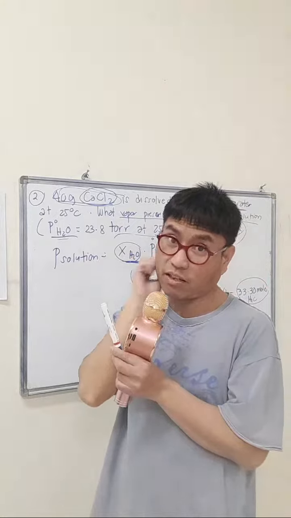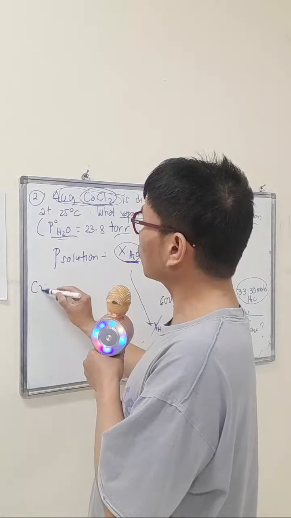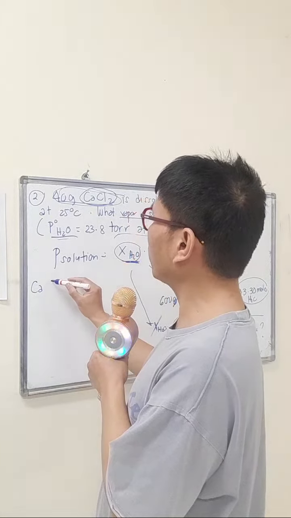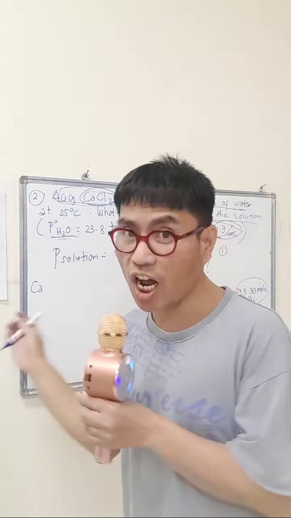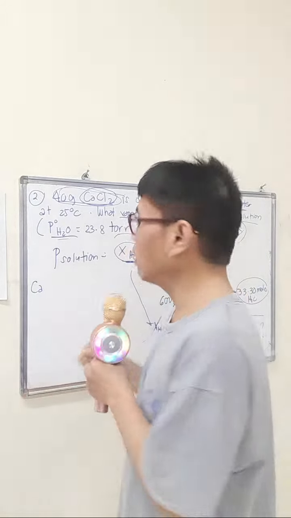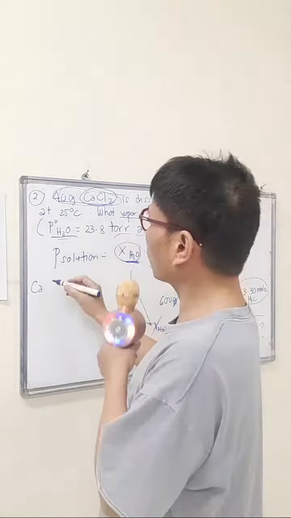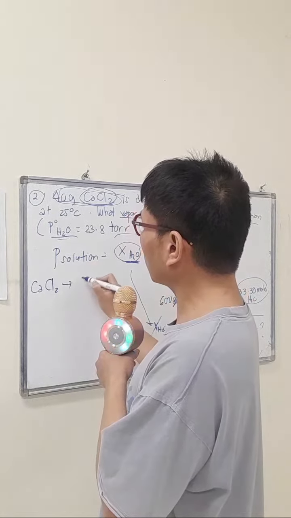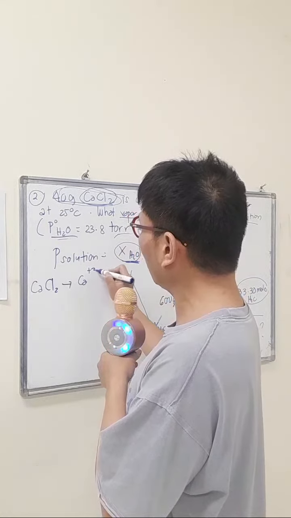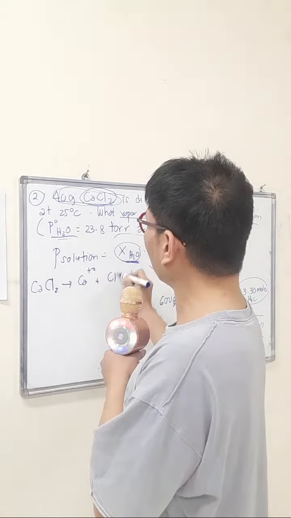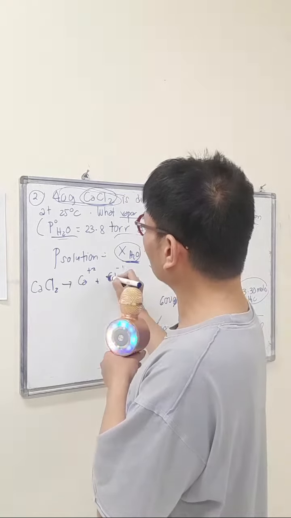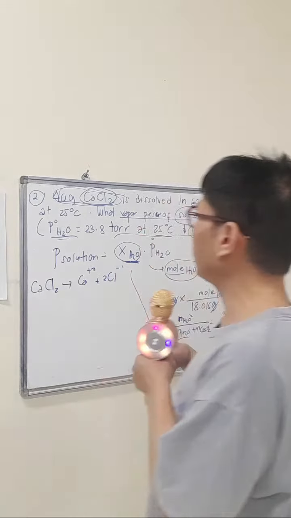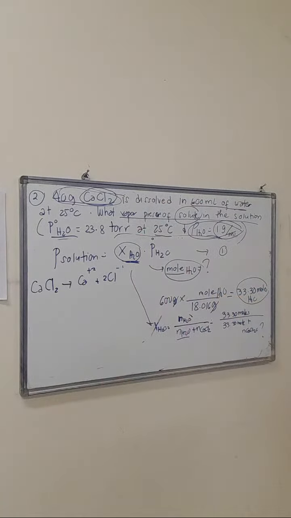It will dissociate into calcium and chloride. It is chloride, not chlorine, because it becomes charged. So calcium chloride will become calcium positive 2 plus chloride negative 1, times 2. You get the point?